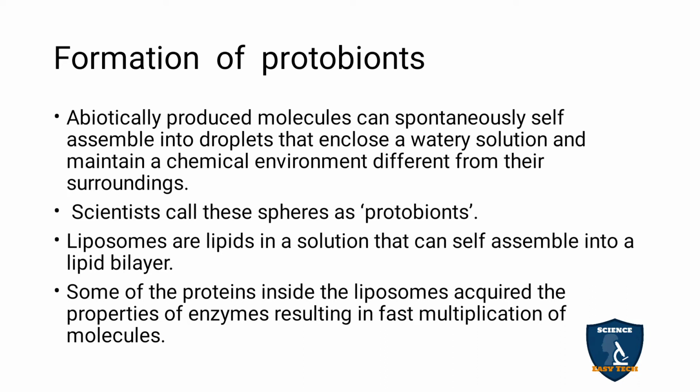First in biological evolution, the formation of protobionts. Abiotically produced molecules can spontaneously self-assemble into droplets that enclose a watery solution and maintain a chemical environment different from their surroundings. So abiotic molecules evolved, that is, from abiotic molecules only, biotic organisms evolved in a spontaneous way. We have discussed so many theories in the previous chapter.